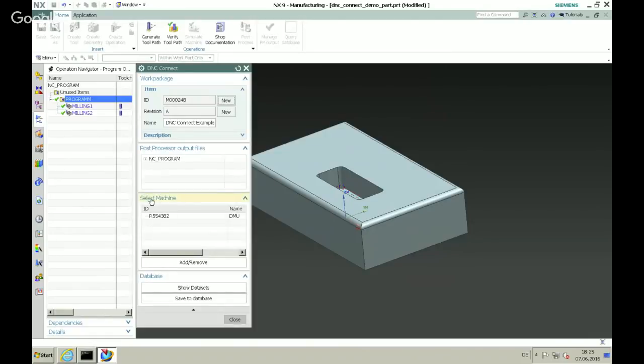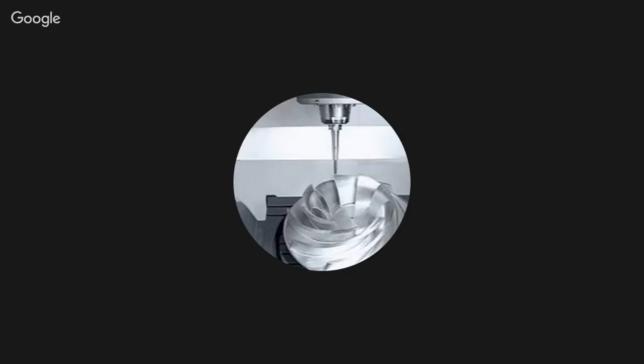Now I can also look and add, so I can see it. I have an NC program here and a document. I can add some machines or remove my machine here.